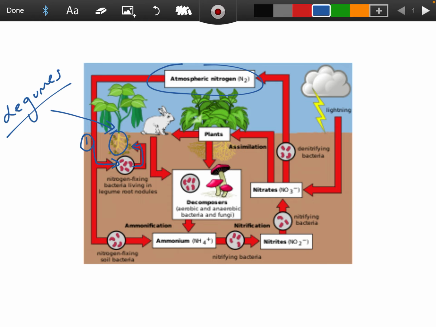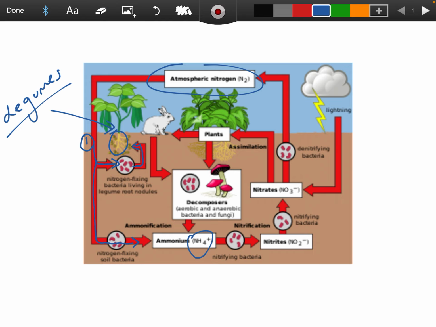Now, what happens if I'm not a legume and I don't have the nitrogen fixing bacteria in my root? They go down a bit further into the soil, and there's more nitrogen fixing bacteria. Those nitrogen fixing bacteria will convert the N2 to ammonium. I should also say here, back in step one, that they convert it to either ammonium, which is NH4 plus, or the nitrates, NO3 minus. So it could take it direct back into the plant.